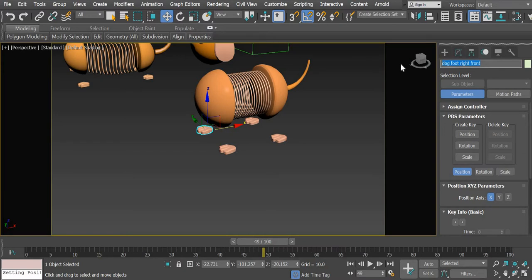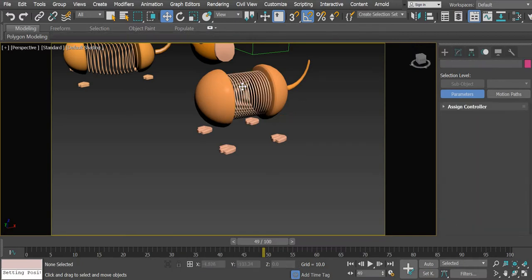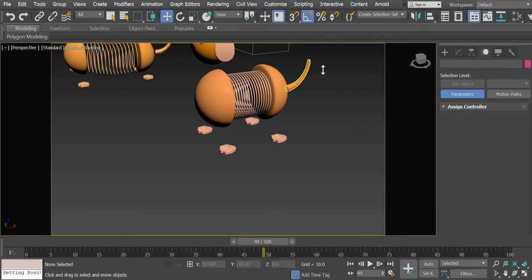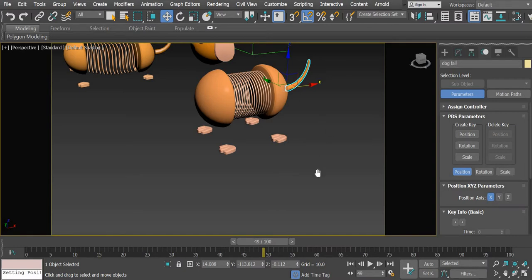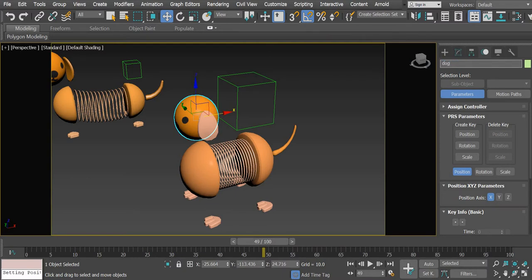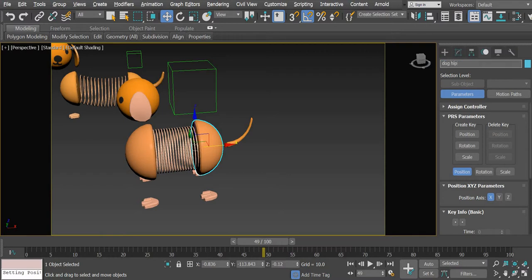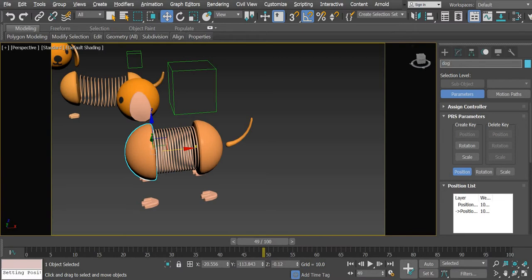Select this, copy this, back. Okay, this is dog, spring, dog tail, dog face, dog ear left, dog ear right, dog rig, dog hip, dog cursor. Okay, so we have linked all our objects.